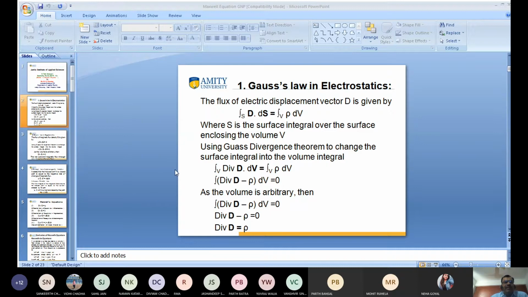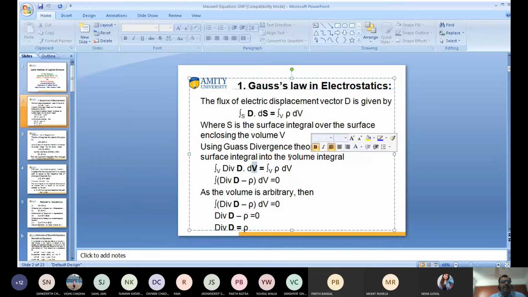So we can write the volume integral of divergence of D minus rho dV is equal to 0. But I tell you, V is not a vector quantity. A vector quantity is always in a bold letter. Transferring the right hand side to the left hand side, the volume integral of divergence of D minus rho dV is equal to 0. Do you get this point? Yes or no?